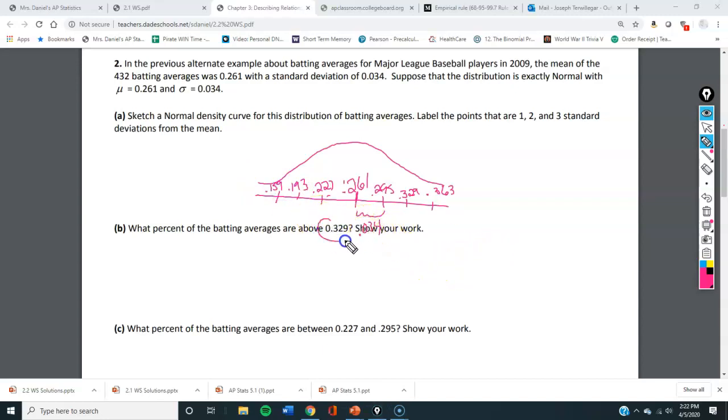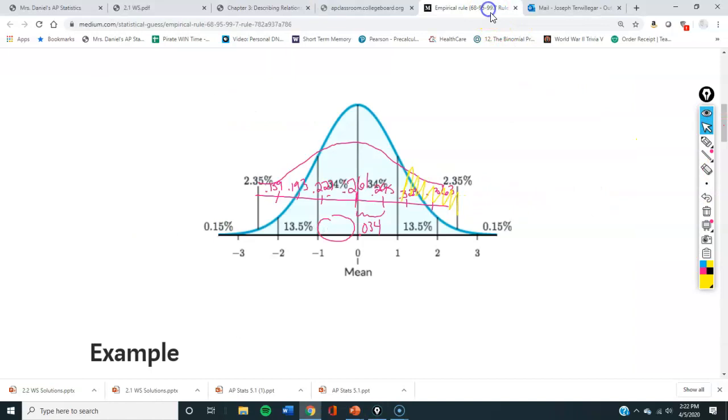Now let's look at this. How many are above 0.329? So I'm going to 0.329 and find the area under this curve. Now if you don't remember that, you can look at this. So 0.329 was 2 standard deviations above. So 1, 2. So you're looking at 2.35% and 0.15%, which is 2.5%. So 2.5% of people hit above 0.329.